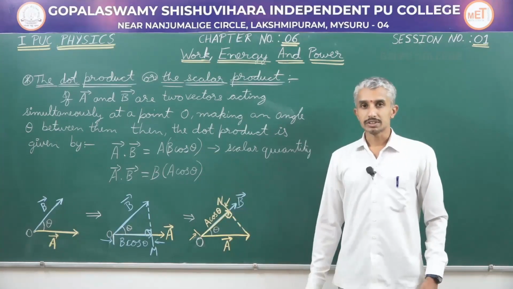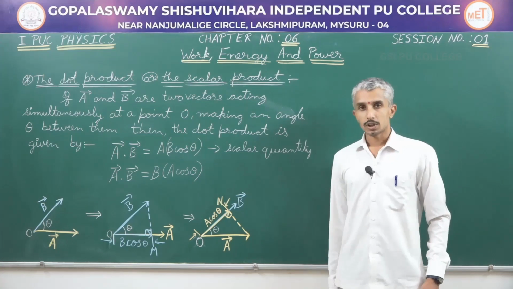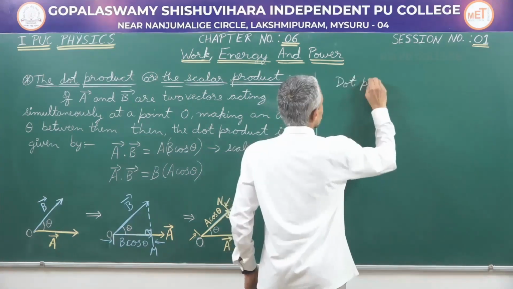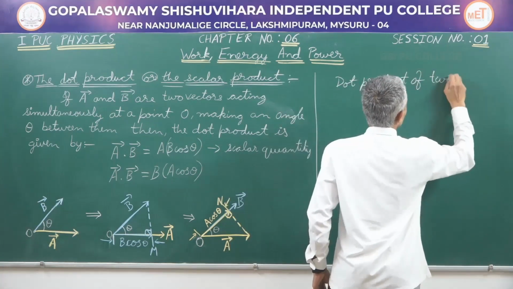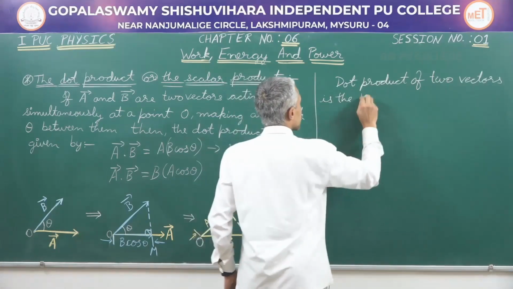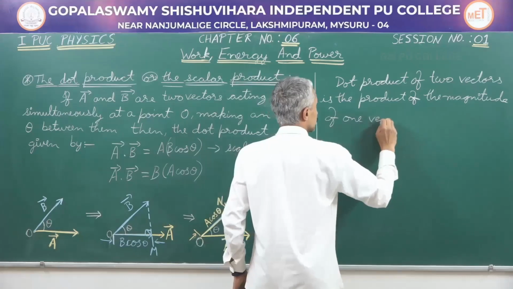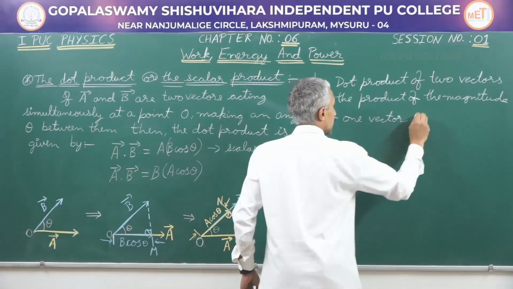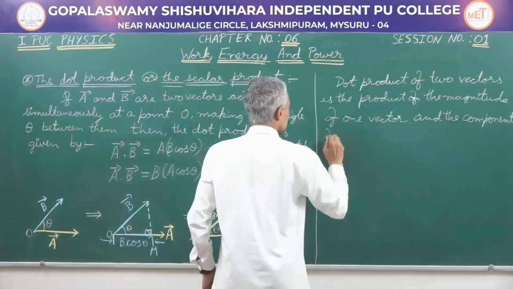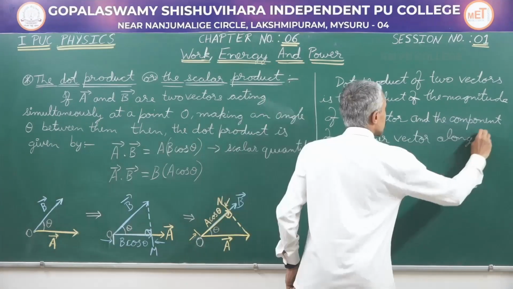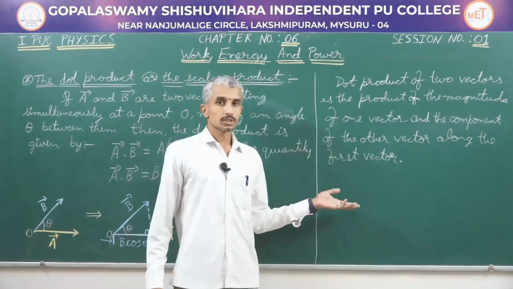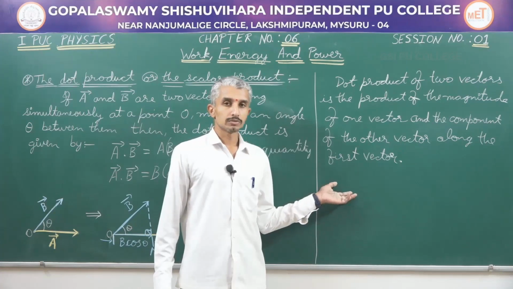From these two equations, I can now define the dot product: the dot product of two vectors is the product of the magnitude of one vector and the component of the other vector along the first vector. This defines the dot product of two vectors.